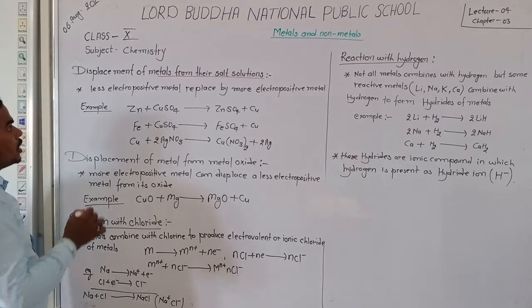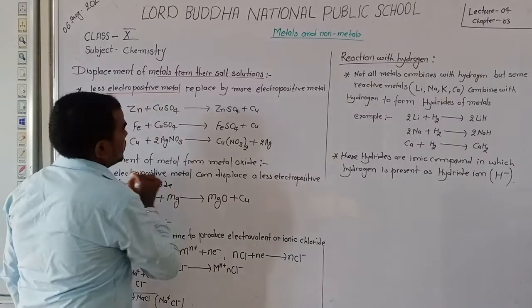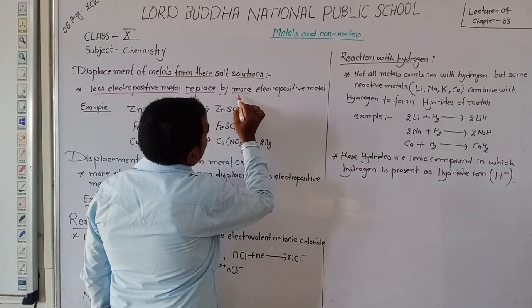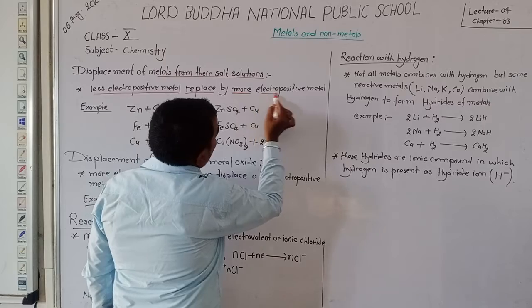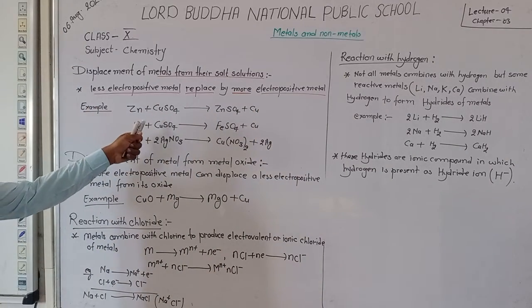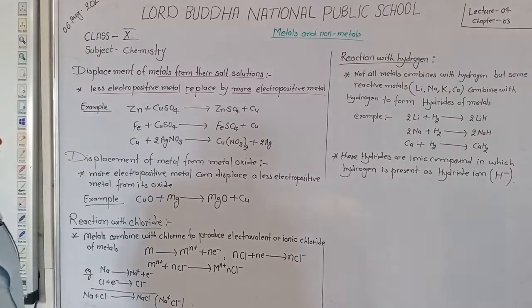Dear student, you know that less electropositive metals are replaced by more electropositive metals.